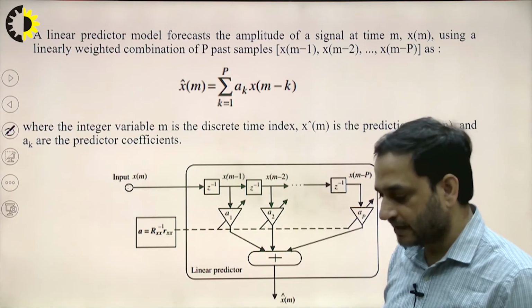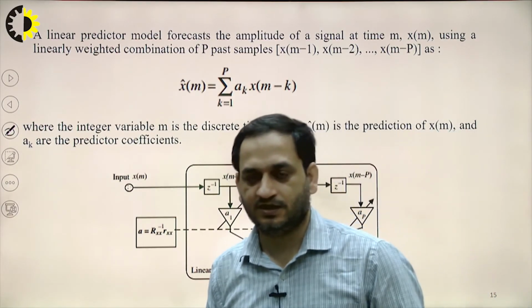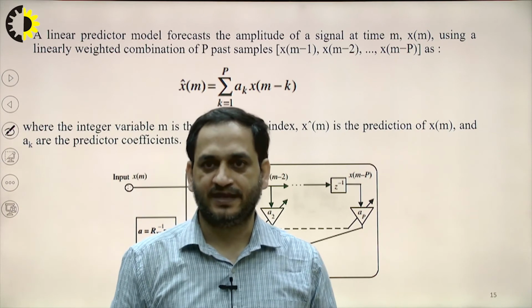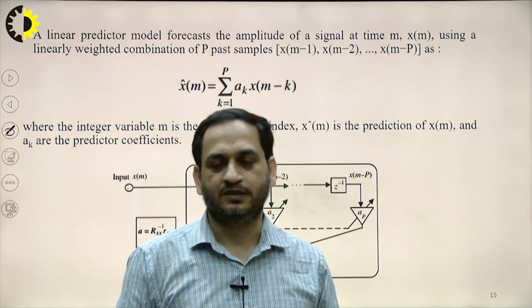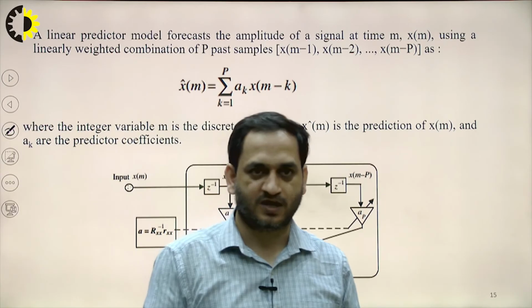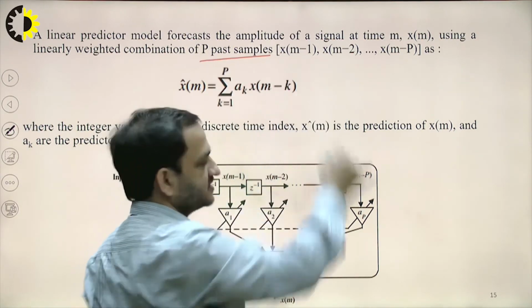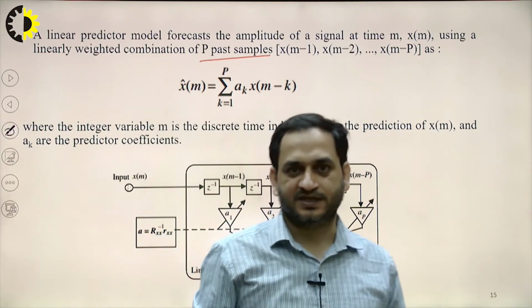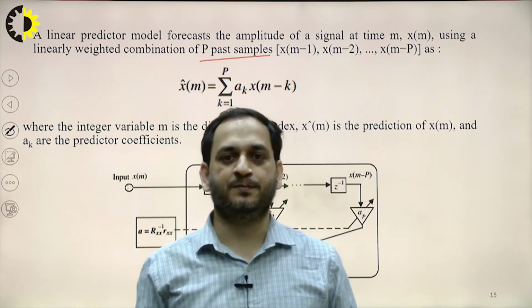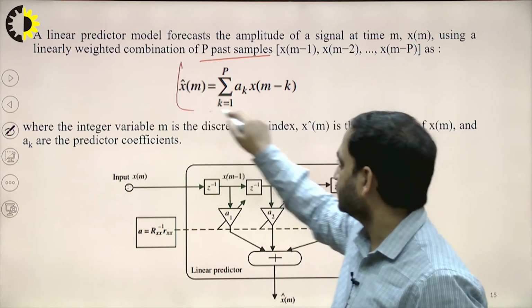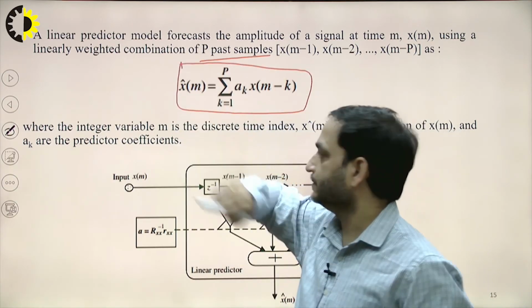So in the LPC system, in this model, the amplitude of a signal at time m is estimated using a linear weighted combination of p past samples. We take the p past samples, that is x(m-1), x(m-2), up to x(m-p), and this value will be the estimated value.